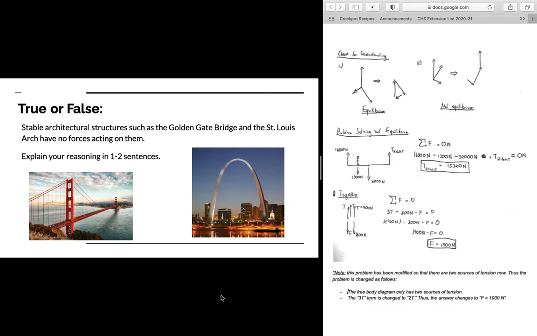We're going to be looking at a special case of Newton's laws known as equilibrium. So to start, please answer the following question in your bell work packets. True or false? Stable architectural structures such as the Golden Gate Bridge and the St. Louis Arch have no forces acting on them. Explain your reasoning in 1 to 2 sentences.